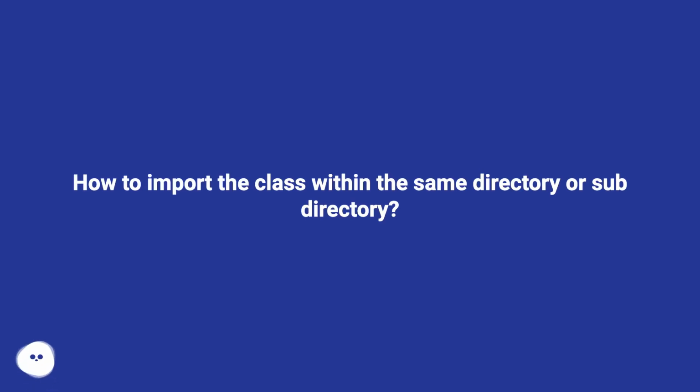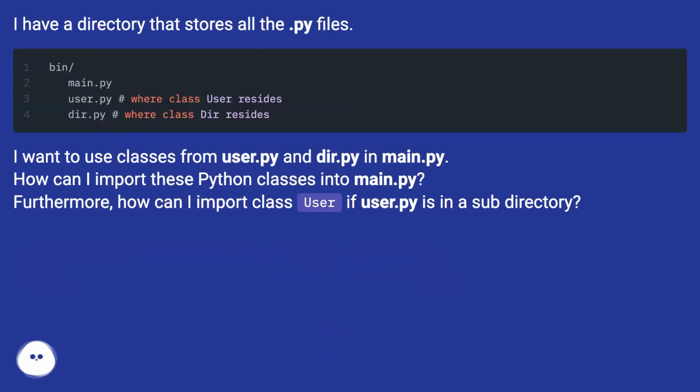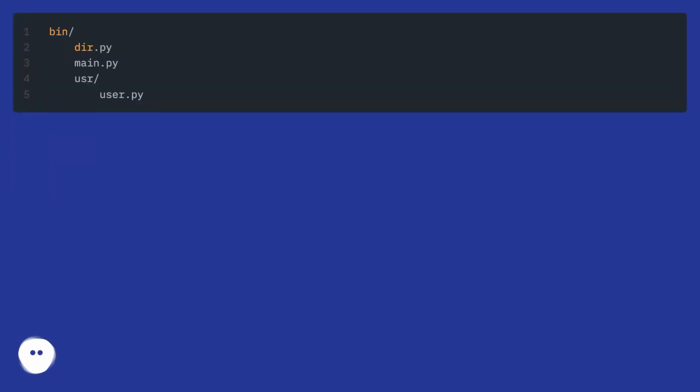How to import a class within the same directory or subdirectory. I have a directory that stores all the .py files. I want to use classes from user.py and dir.py and main.py. How can I import these Python classes into main.py? Furthermore, how can I import class user if user.py is in a subdirectory?